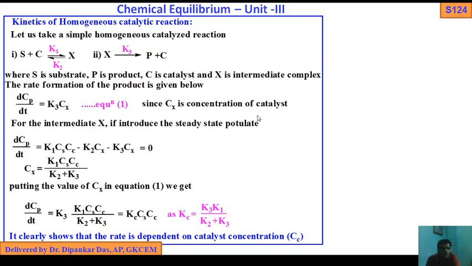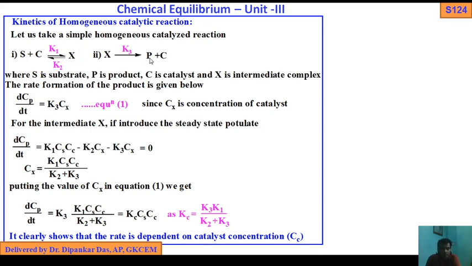For the intermediate X, we introduce the steady state postulate. Now we are talking about X, where X is formed and X is decomposed.